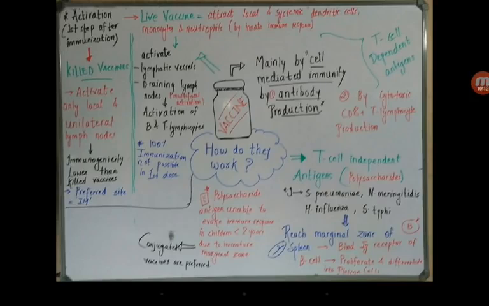Now, T cell dependent antigens are mostly the protein antigens, the pure proteins, that is the vaccines of hepatitis B, A, and toxoids, right? What happens is they activate the antigen T cells, which trigger and migrate to the germinal centers.